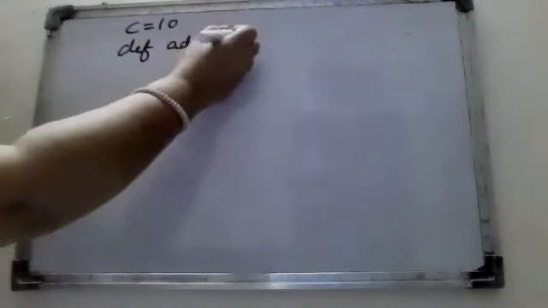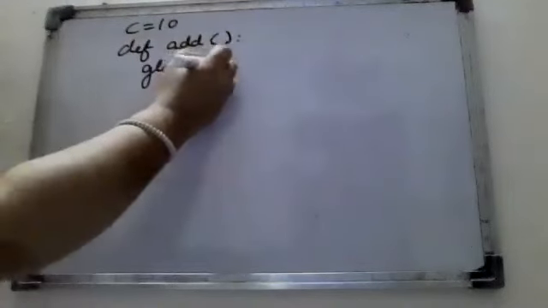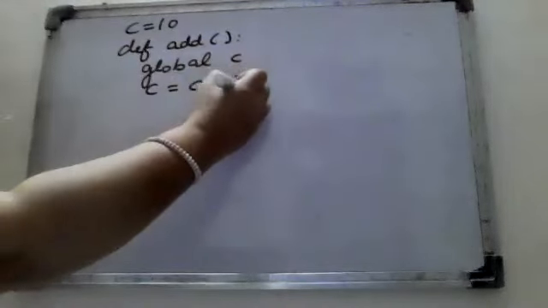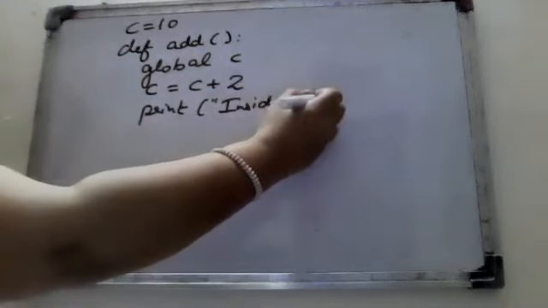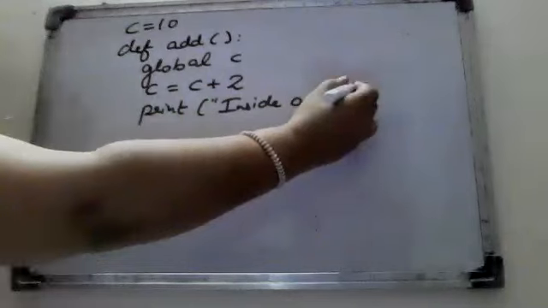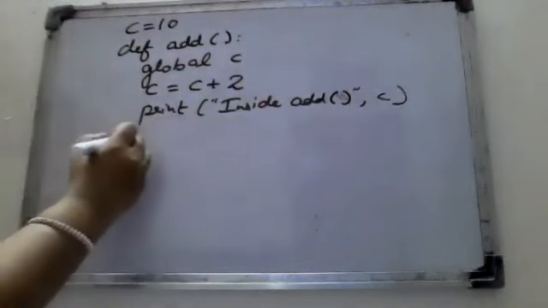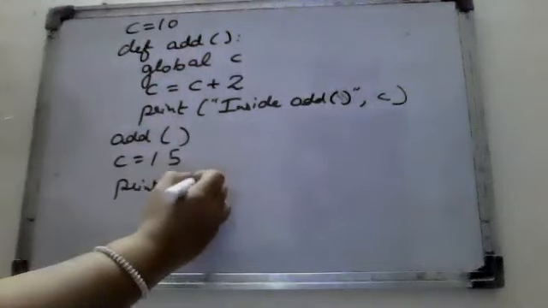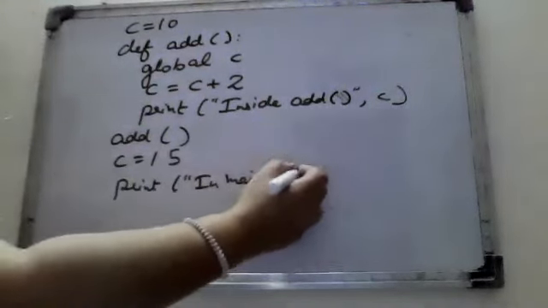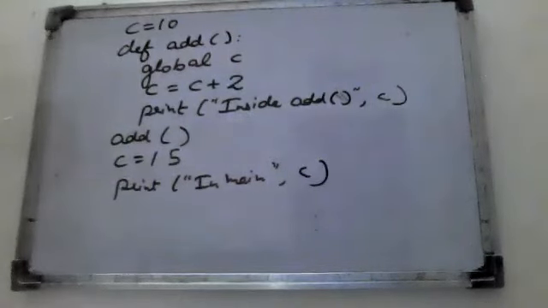Just see, I'm writing a program here. Okay, so this is the program. Now again, we have to find out the output.